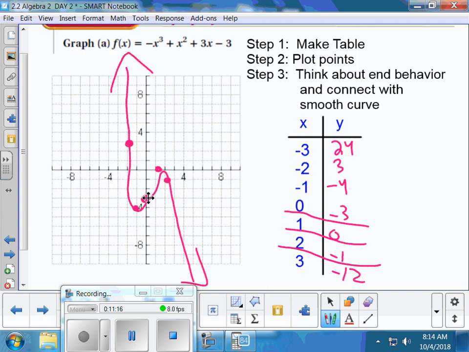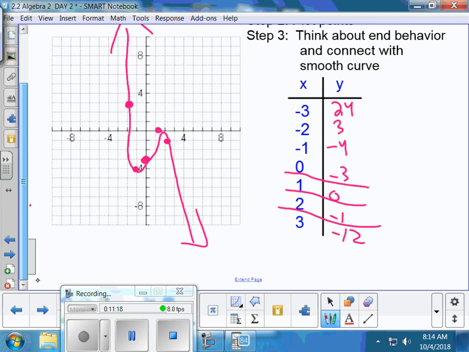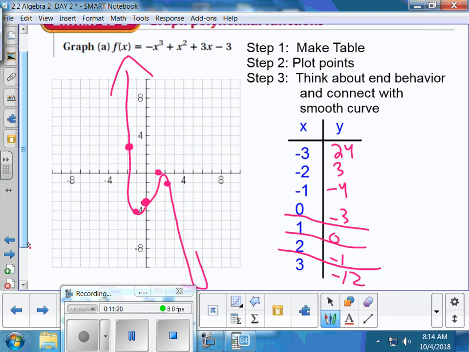Now, let's answer some questions about end behavior. I thought the questions were on the slide, but they're not, so I'll just ask them verbally. As x approaches infinity, what happens to the y values? Are my y values growing or shrinking? I'm going down to the ground. Perfect. If they're going down, they're going towards negative infinity. That's the first end behavior question.